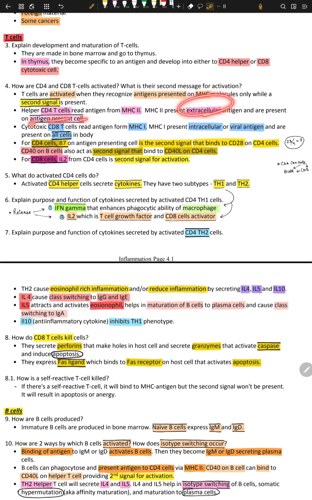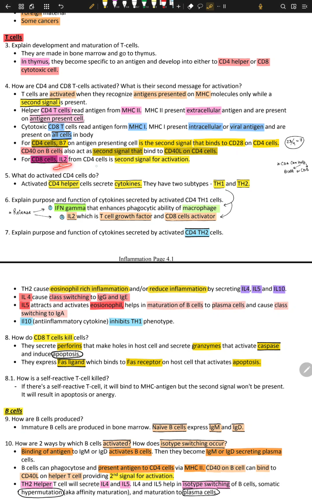They are extracellular. It means they have big molecules, right? And cytotoxic CD8, they read antigen from MHC class 1. They present intracellular or viral antigens. They are present on all cells of the body, right? So all cells, it means all cells that have a nucleus. If a cell doesn't have a nucleus, it cannot present MHC1 molecule. So for CD4 cells, B7 is the second messaging signal, right? That binds to CD28 on CD4 cells. I just showed you. For B cells, binding of CD40 and CD40L is the second signal.